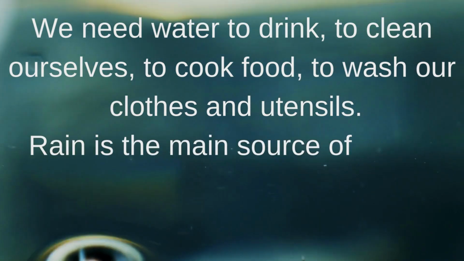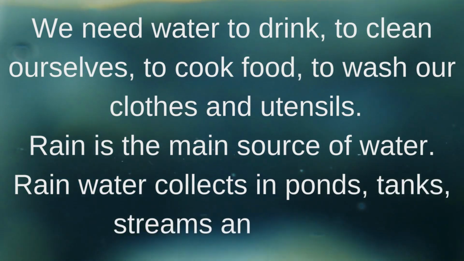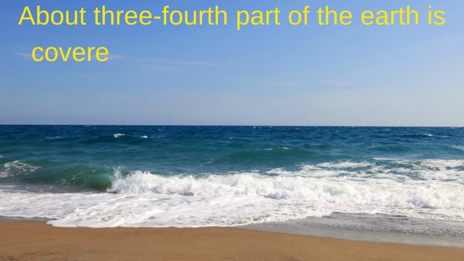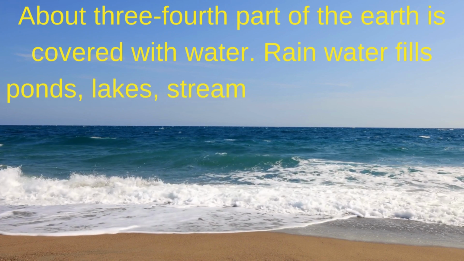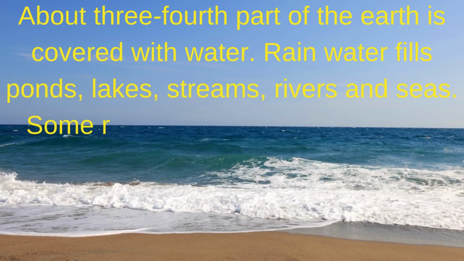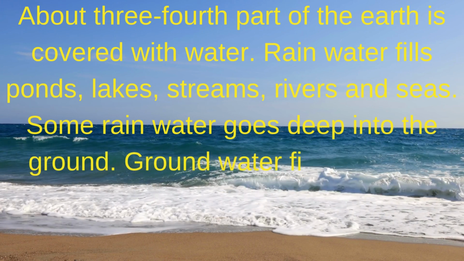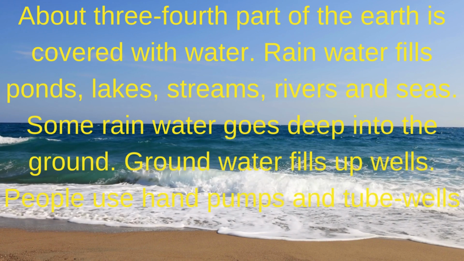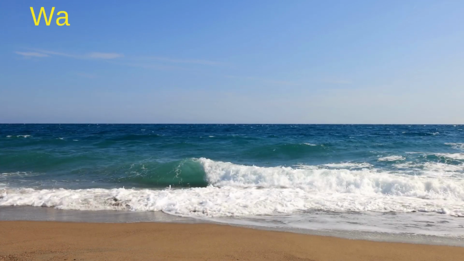Rain is the main source of water. Rainwater collects in ponds, tanks, streams, and rivers. About 3/4 part of the earth is covered with water. Rainwater fills ponds, lakes, streams, rivers, and seas. Some rainwater goes deep into the ground. Groundwater fills up wells. People use hand pumps and tube wells to draw out groundwater.